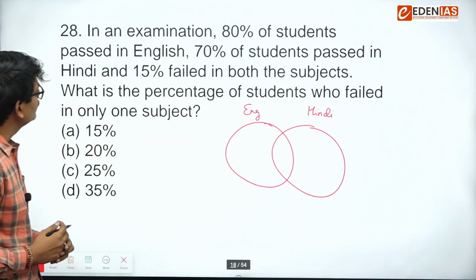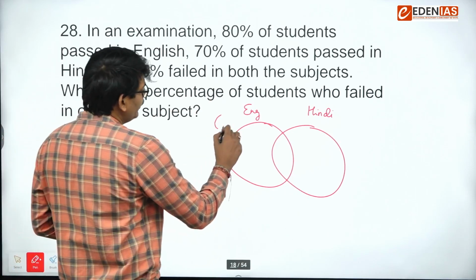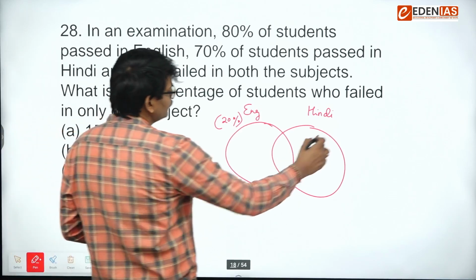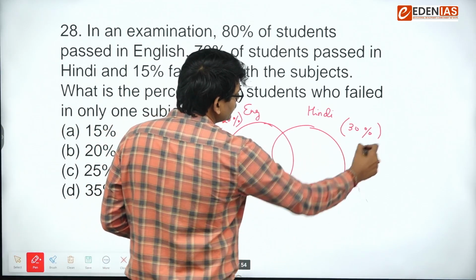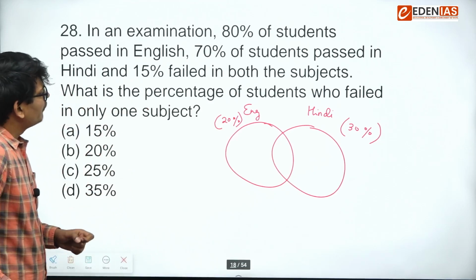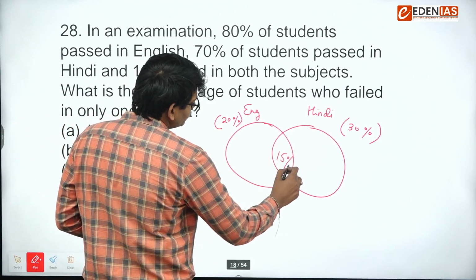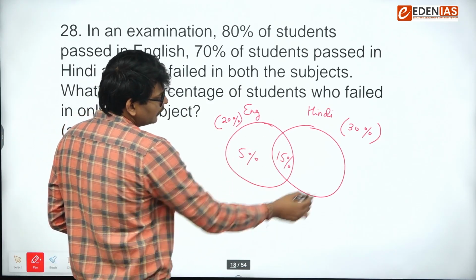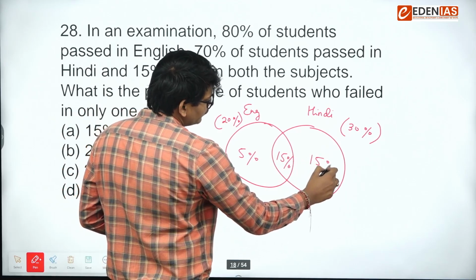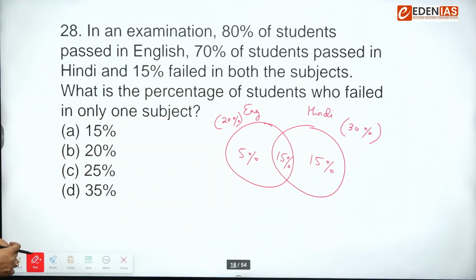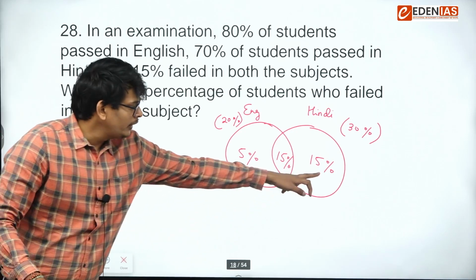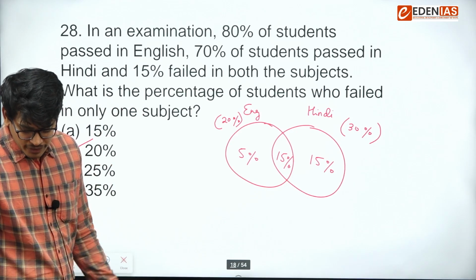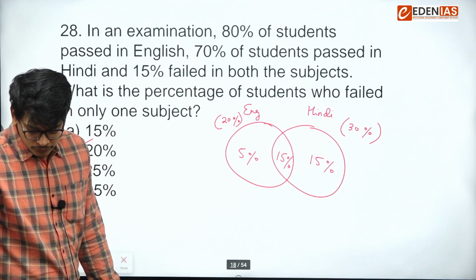You can see 80% of the students passed in English, so we can say 20% failed in English. 70% of students passed in Hindi, so 30% failed in Hindi. And 15% failed in both. So if this is 15 and the whole is 20, this is 5. This whole is 30, this is 15, so this is 15. What is the percent of students who failed in only one subject? 15 plus 5, that is 20. A direct question on Venn diagram. We have solved similar questions in class also.